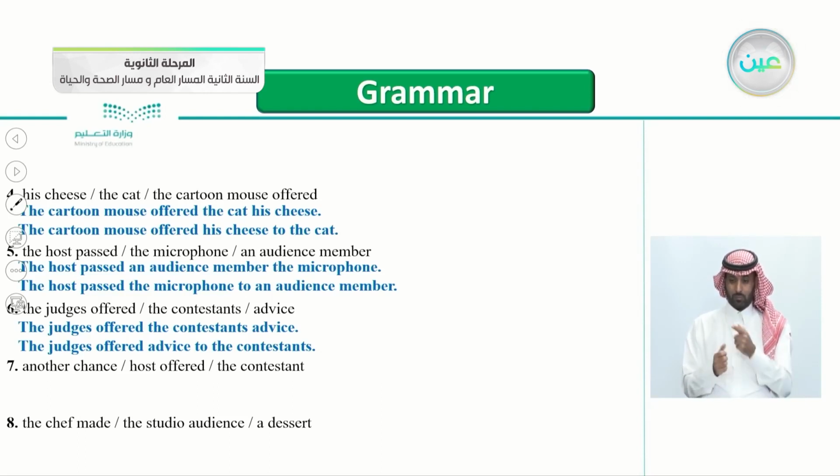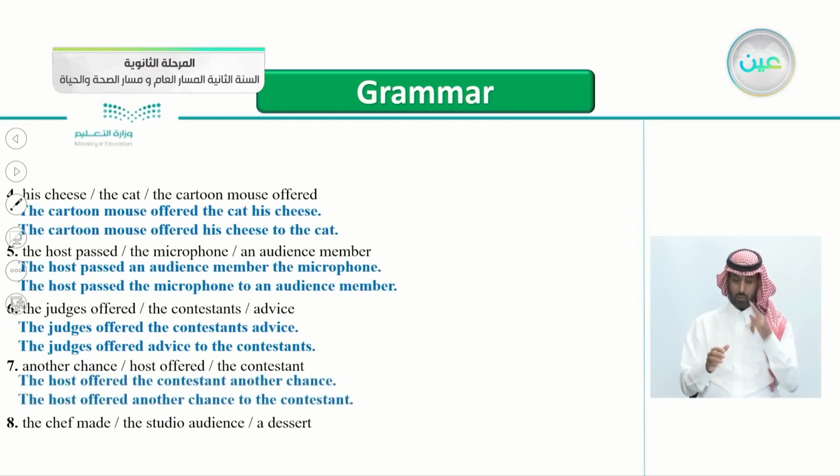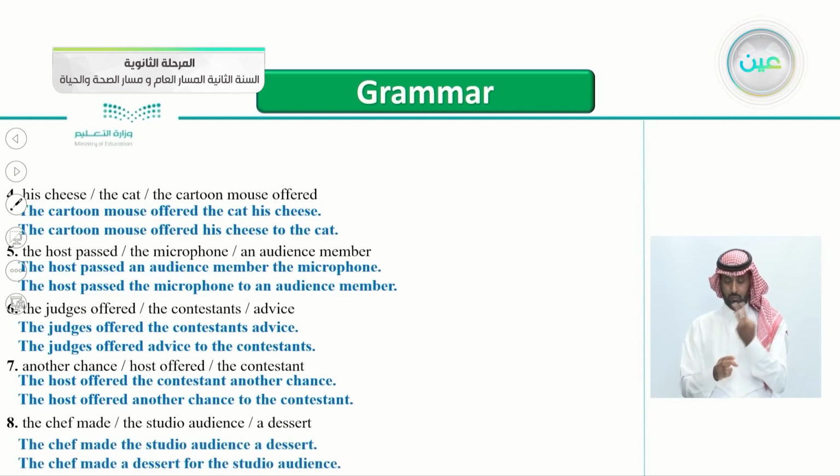Another chance, host offered the contestant. Number 7, it's an easy one. The host offered the contestant another chance, or you can say the host offered another chance to the contestant. And number 8, the chef made the studio audience a dessert. So the verb here is made, and the direct object is a dessert, and the indirect is the studio audience. So it's an easy one. The chef made the studio audience a dessert, or you can say the chef made a dessert for the studio audience.